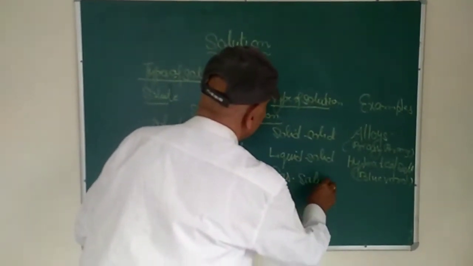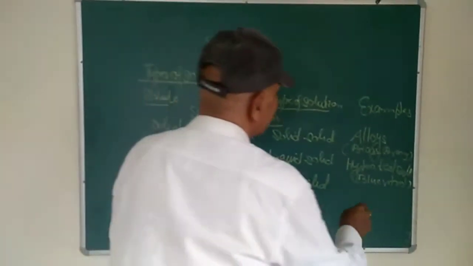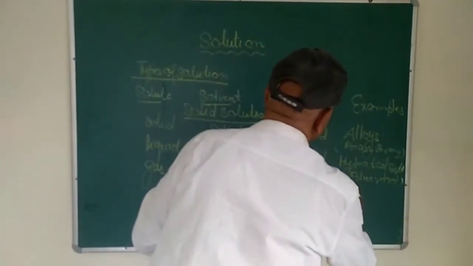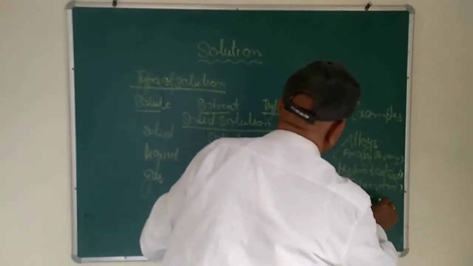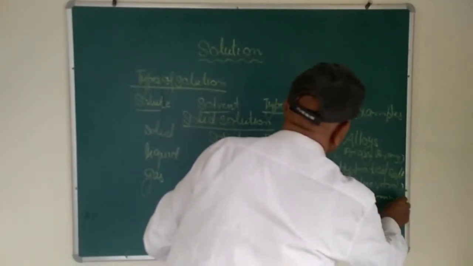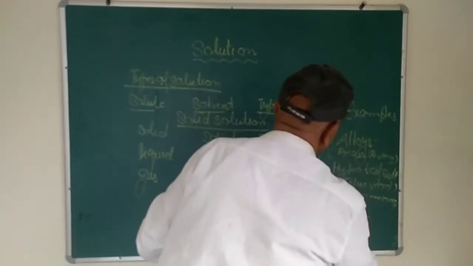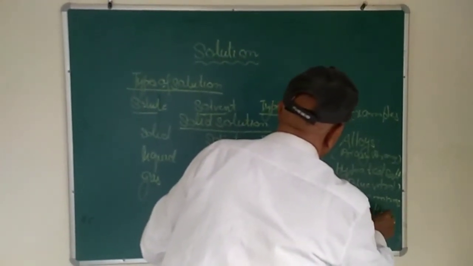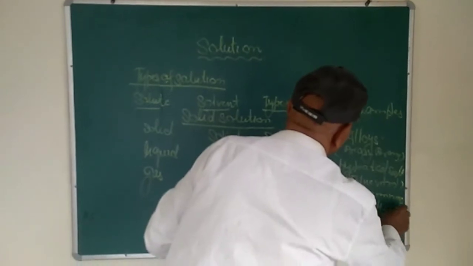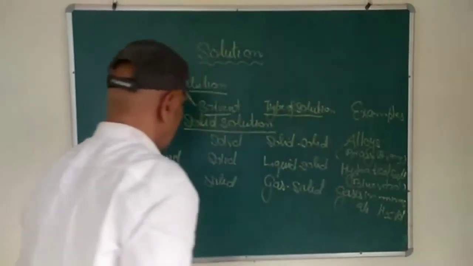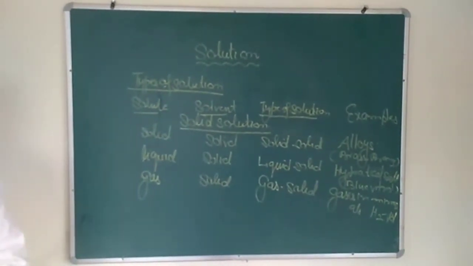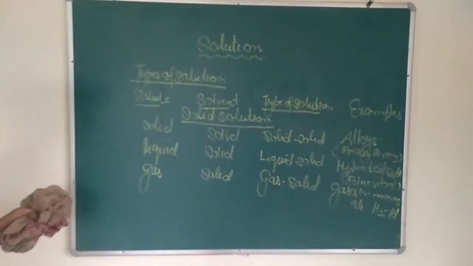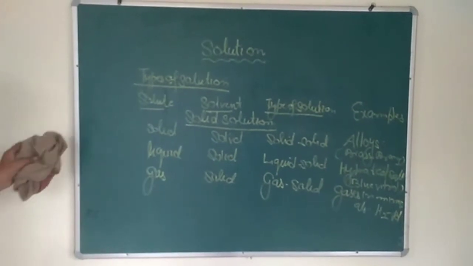Gas in solid: gases in minerals, hydrogen in platinum, etc. So these are the types of solution in which the solid acts as a solvent.